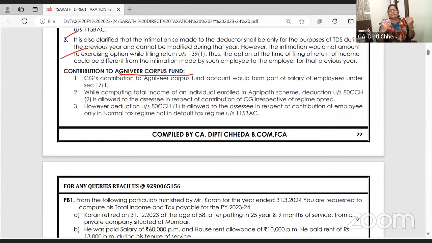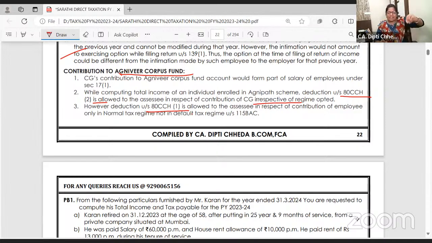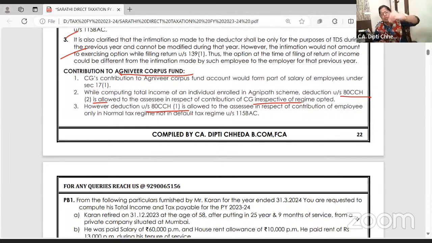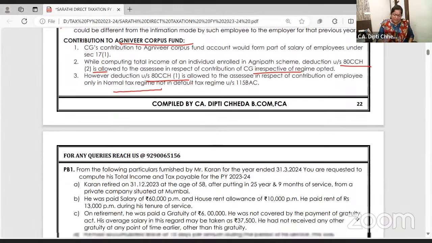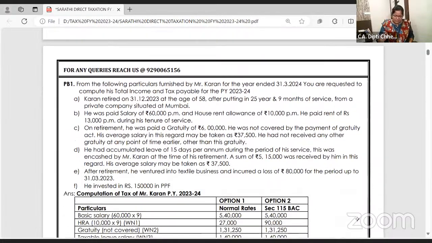For that, the assessee will get a deduction under 80CCH(2). For the central government you will get a deduction under 80CCH(1). The assessee or the youth himself will also contribute to Agniveer, no? For that, he will get a deduction only if he is filing his return in the normal tax regime and not default. This will be clearer when I do the salary chapter.